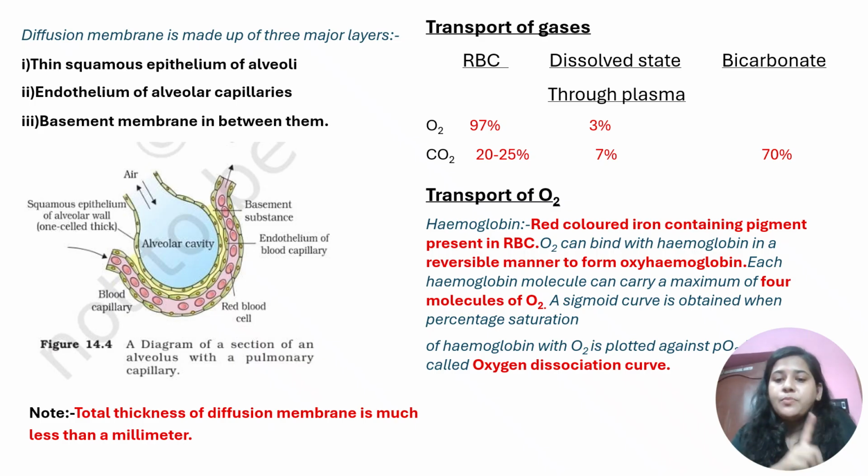For the transport of gases, whether oxygen or carbon dioxide, the partial pressure exerted by oxygen or carbon dioxide is a very important factor. Everything depends on the partial pressure. So we take partial pressure as one parameter and percentage saturation with hemoglobin as another parameter on different axes, one the y-axis and the other the x-axis. We get a sigmoid curve, that is, an S-shaped curve. That curve is called the oxygen dissociation curve. Okay, I'm going to the next slide.